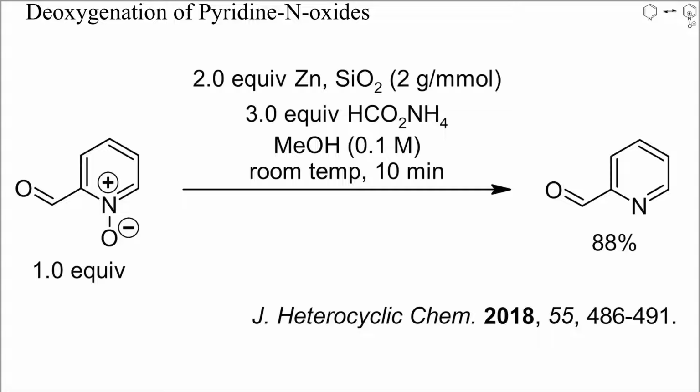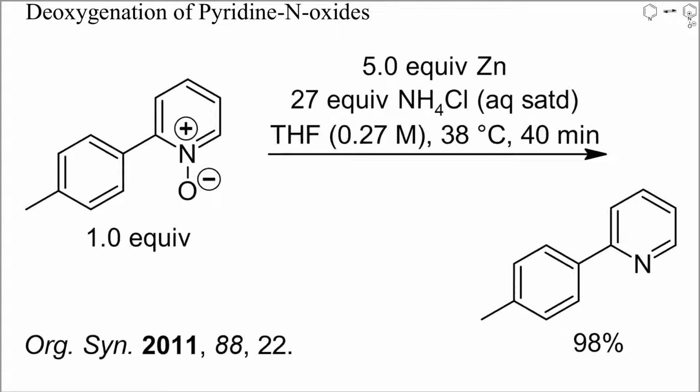A further practical reagent is zinc in the presence of ammonium salts. In this example, the reduction was again very fast and the formyl group remained unchanged. This is another example of such a zinc-mediated deoxygenation. The target product was obtained almost quantitatively.